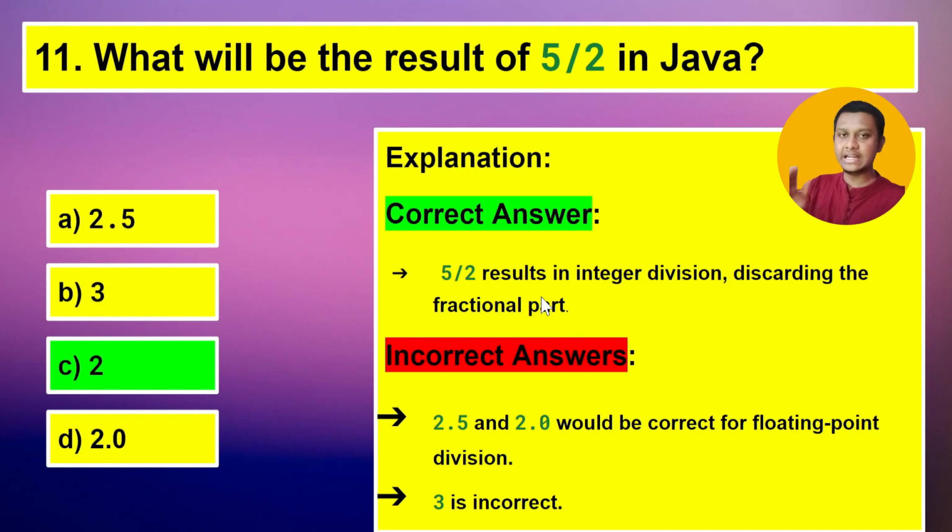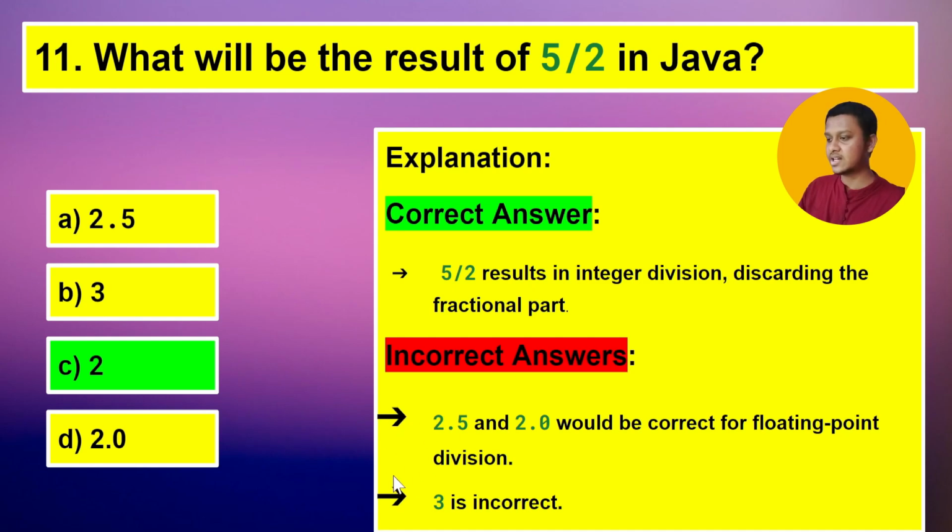Whenever we divide an integer by an integer in Java, if a fractional value comes in the result, it will discard the fractional value and keep only the integer part. So 5 divided by 2 would be 2.5, but the 0.5 will be discarded by Java. So the result will be 2.